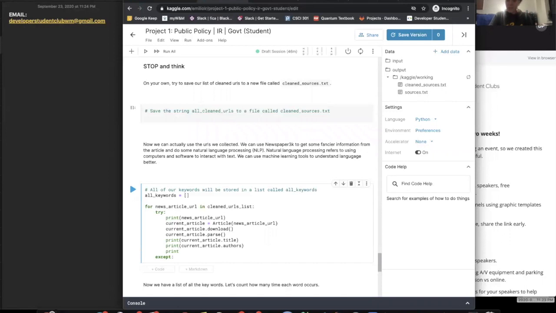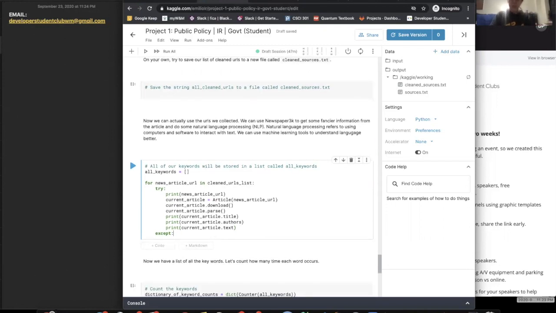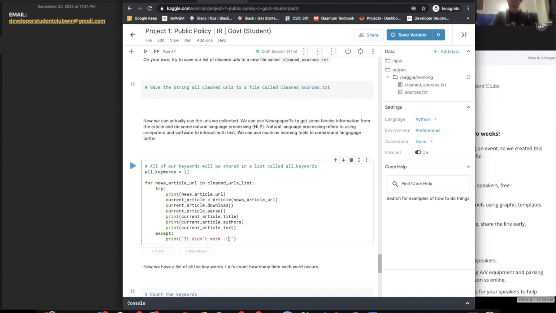Then I'm going to print current article dot text. So this will pull all the text from the article. And then in this except, I can just say something like print it didn't work, sad face. Okay, and I'm going to run this.